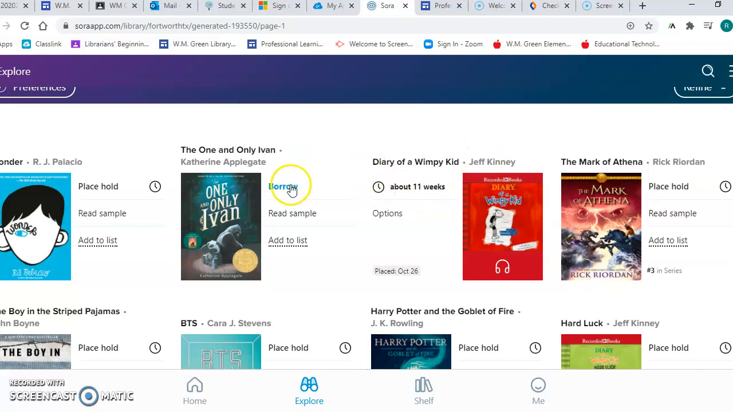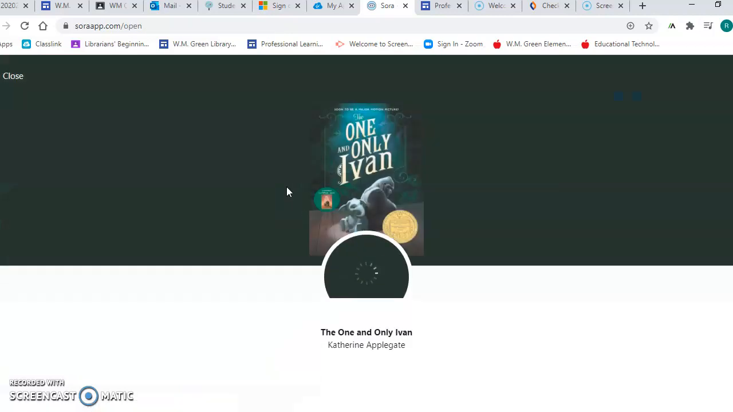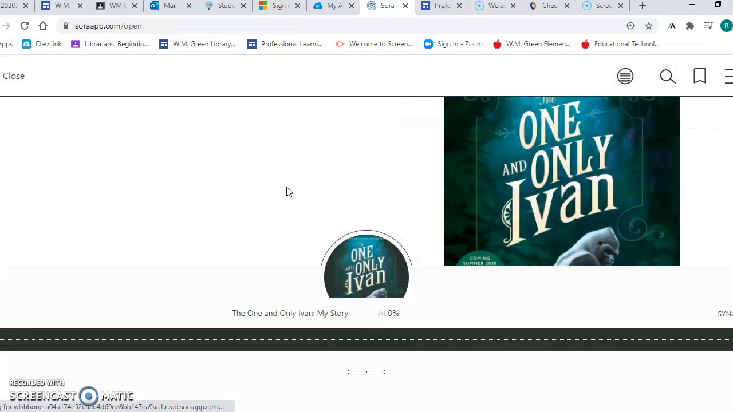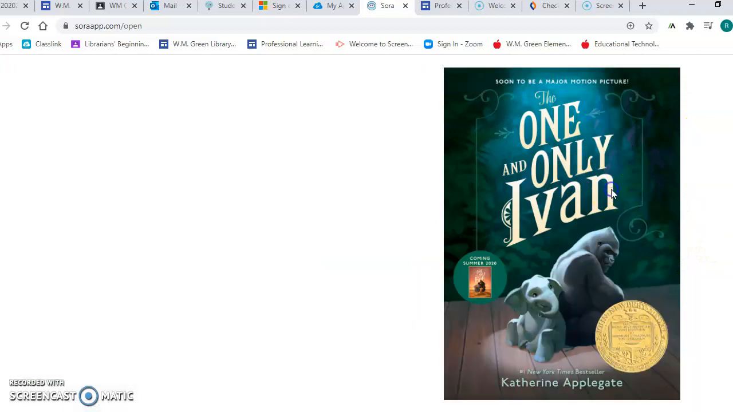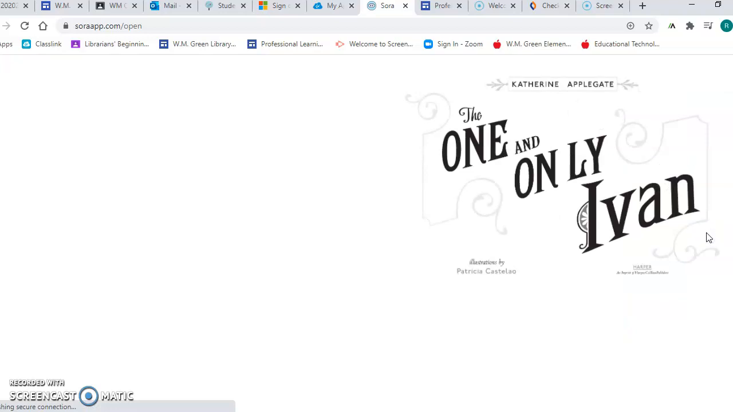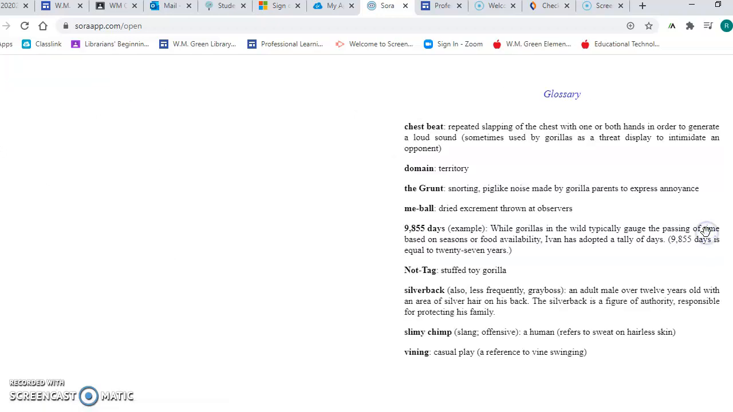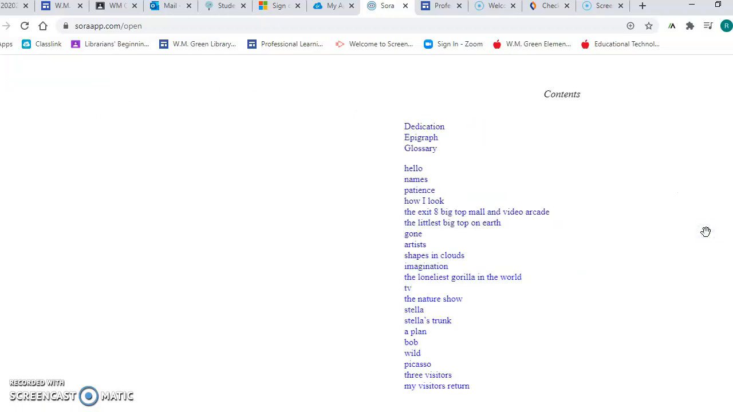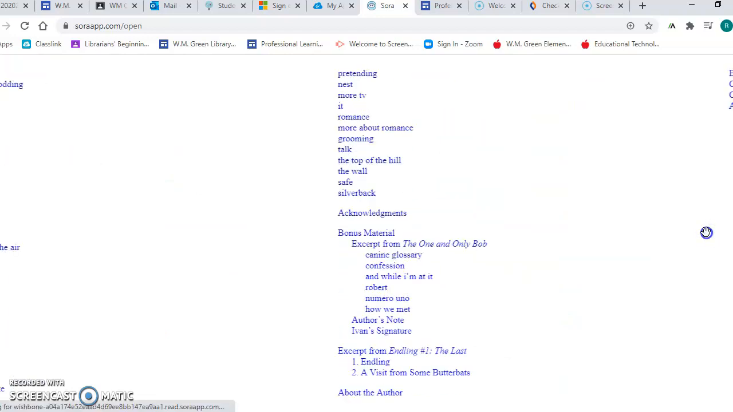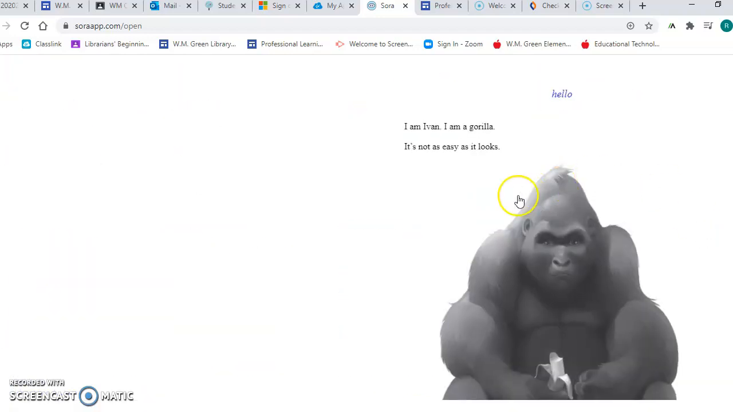Okay, so if I wanted to borrow a book though, I can click it, click the word borrow, and then it brings me to the page where I can actually start reading the book. And then tap on it, and it opens up the book, and then all I'm doing is clicking the screen, and it's changing the page for me.